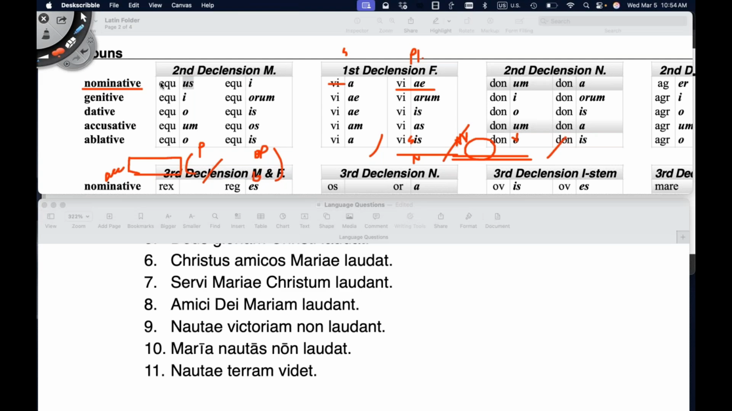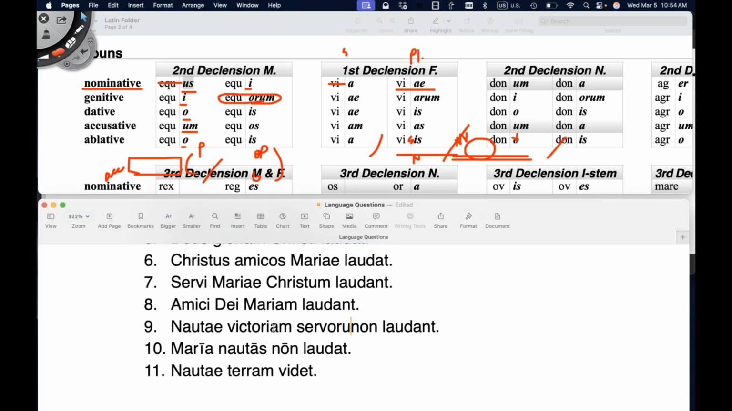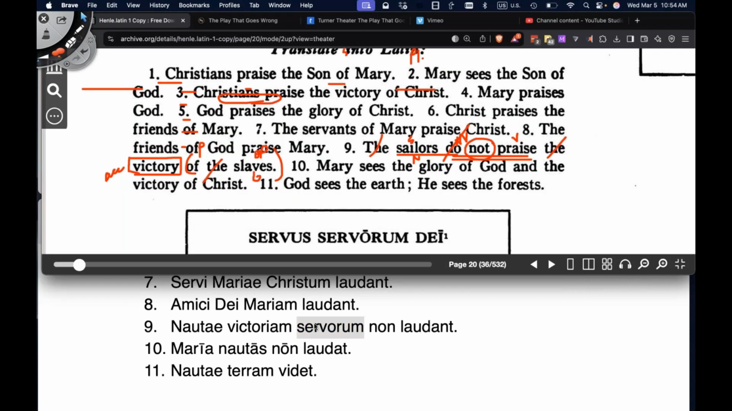So here, let's pretend we don't have equus. Let's pretend we have servus. So servus means slave, servi of the slave, servo to the slave, servum the slave, servo by or with or from the slave, servi the slaves, servorum is of the slaves. So servorum, or in the restored classical pronunciation, some people would say servorum, but there we go. We have nautae victoriam servorum non laudant. Nautae victoriam servorum non laudant.